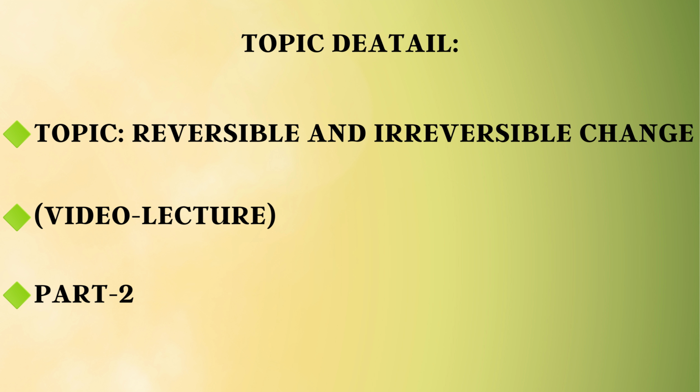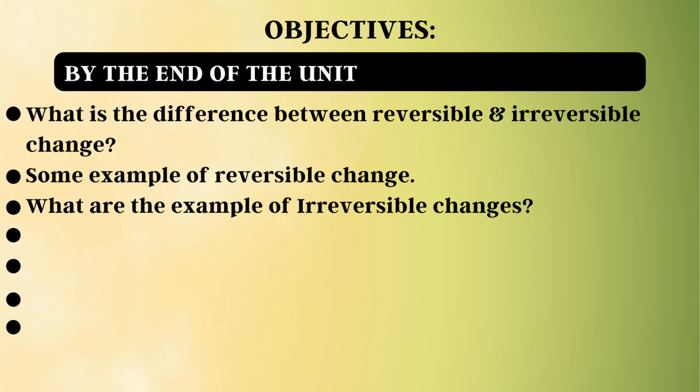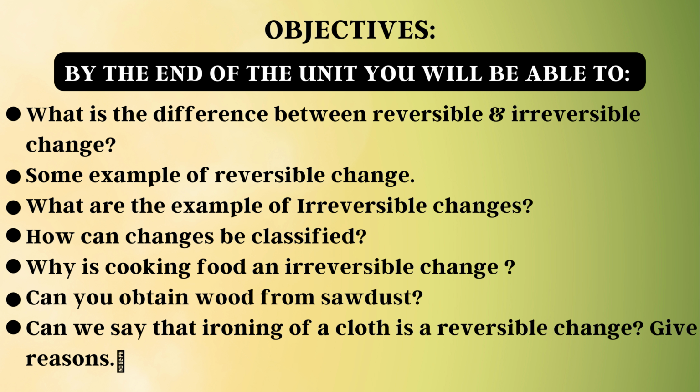This video 4, it's part 2 of reversible and irreversible changes. Now we'll talk about some other features of this chapter. So first we have to discuss what is the objective. We will discuss in this video what is the difference between reversible and irreversible change. We'll talk about the examples of irreversible changes and reversible changes. We will talk about how changes can be classified.